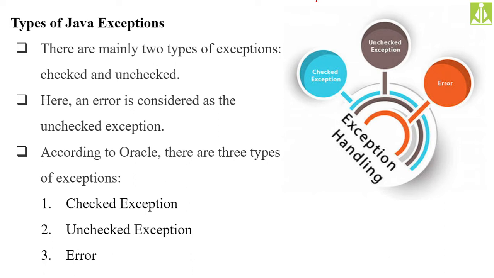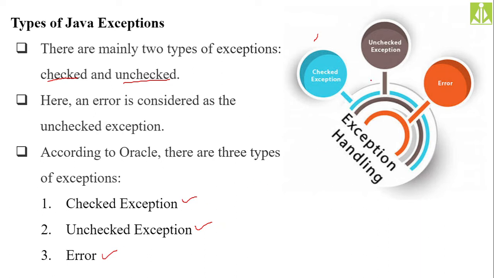So according to Oracle, there are three types of exceptions. Sun Microsystems people, they said only two. That is checked and unchecked. So the error class, they said the error category is under unchecked. But according to Oracle, there are three types of exceptions. That is, they separated this error. Okay. So the first one is checked exceptions, then unchecked exceptions, then errors.